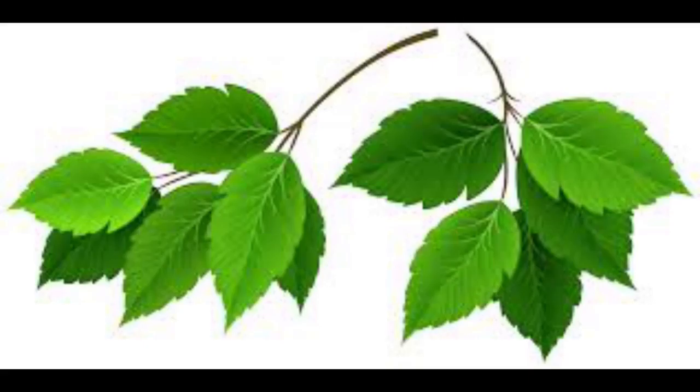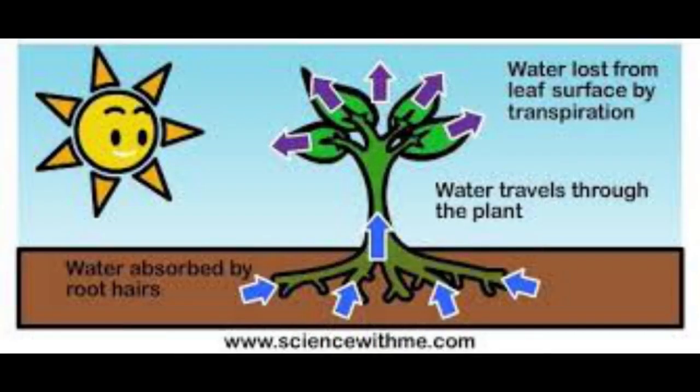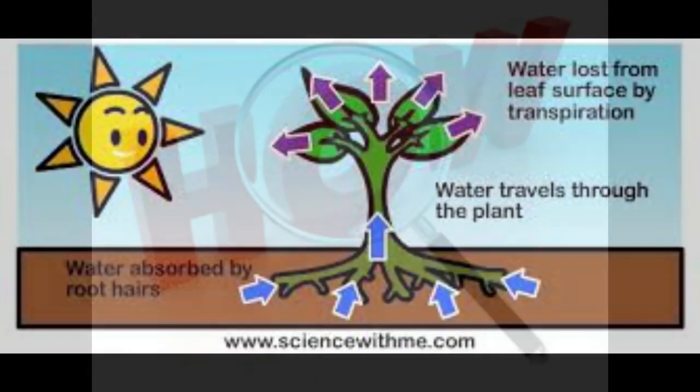So we have learnt in primary classes that leaves are called the kitchen of the plant, or also called the food factories of the plants, isn't it? Right. So if leaves prepare food, then all the raw material should reach the leaves. So we will see how the raw materials reach the leaves.